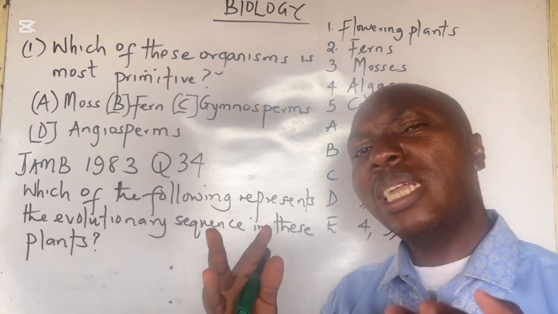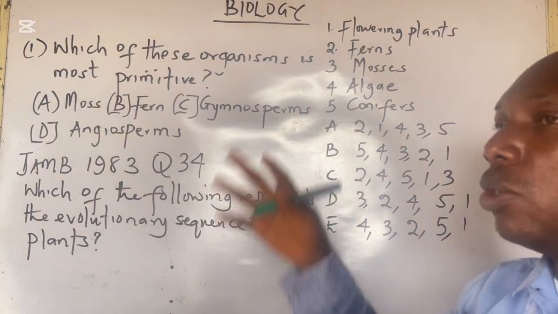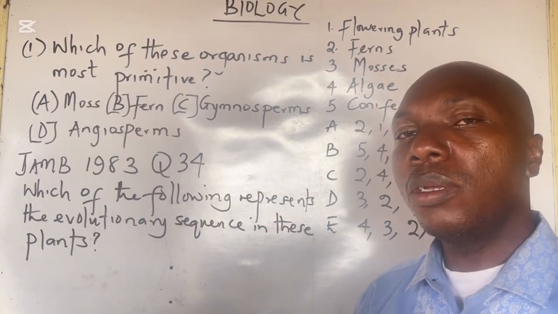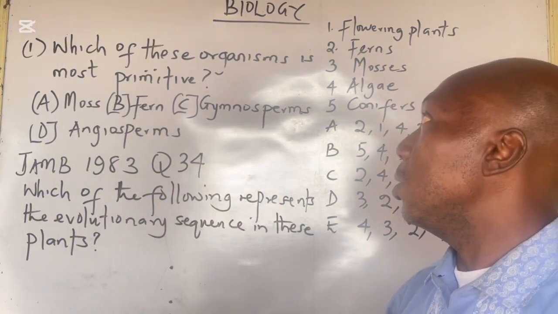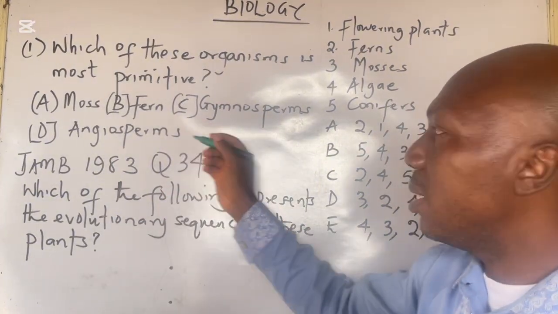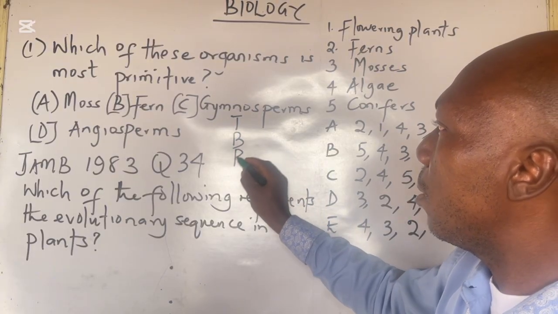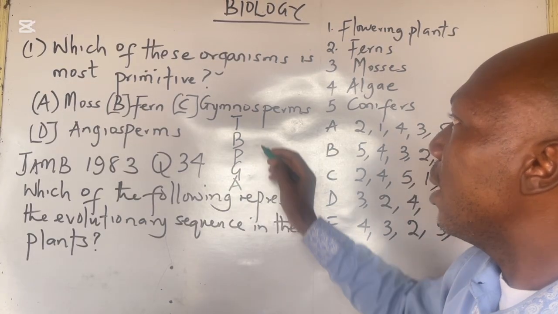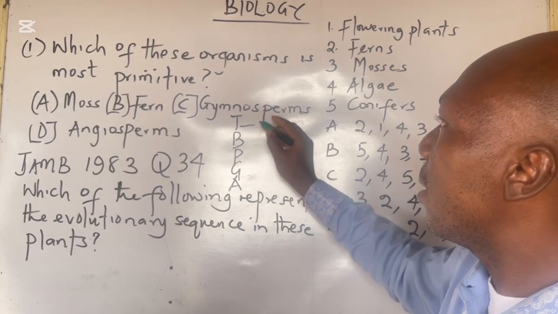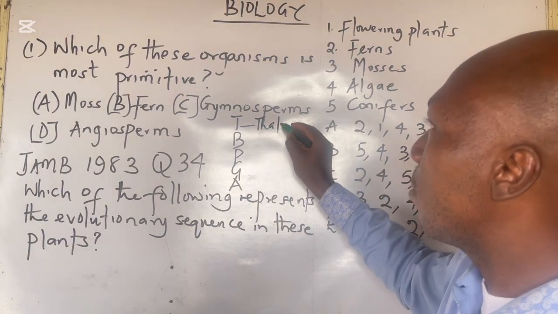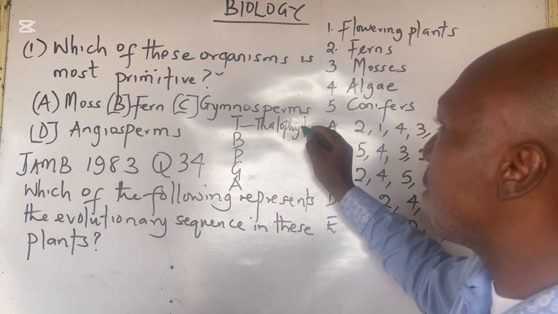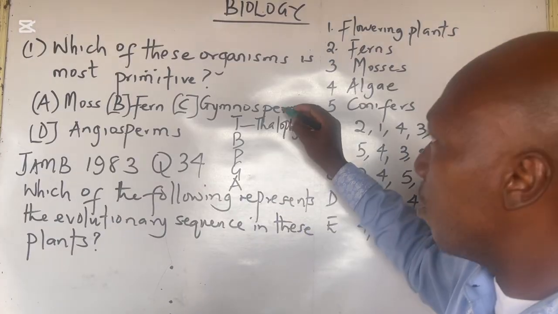To aid my students' memory, I said when you see questions like this, give it an acronym. So the acronym I'm giving this is TBPGA. The T there represents Thallophyta.